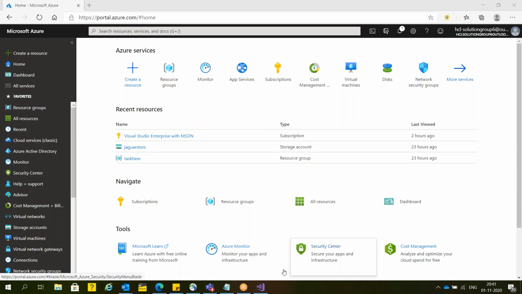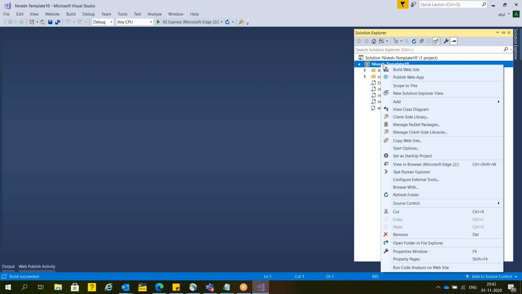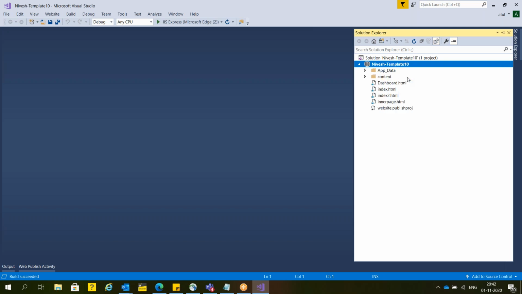Now, build succeeded. In case you are going to use QTFTP, FileZilla or any other FTP, that is okay. If you don't have one, you can use Visual Studio. So here, guys, I'm going to publish my website. Just go and click on the web app.